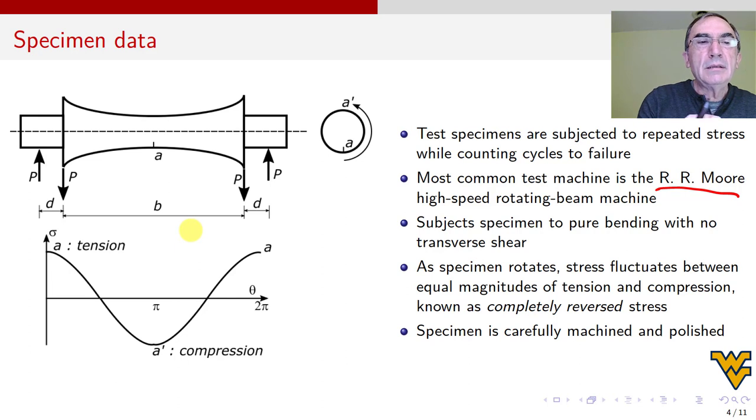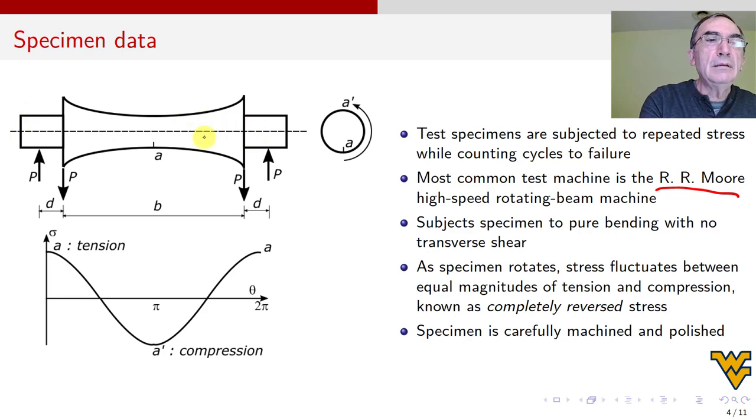This specimen has this funny shape to make sure that we have a section that has a smaller cross section. A smaller cross section means a smaller second moment of area. That means largest stress, sigma equals MC over I in bending. And so that way we know that always the specimen will fail here. It's not going to fail here where it's thicker. It's a circular specimen like a shaft with end shaft like this. This is a cross section when I look from this side. If I look from this side, that's what I see.